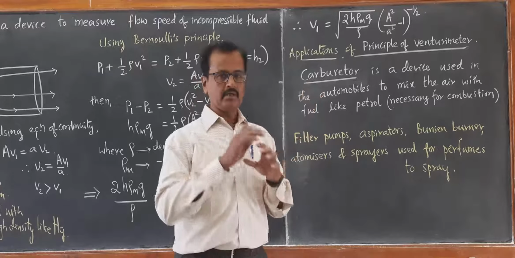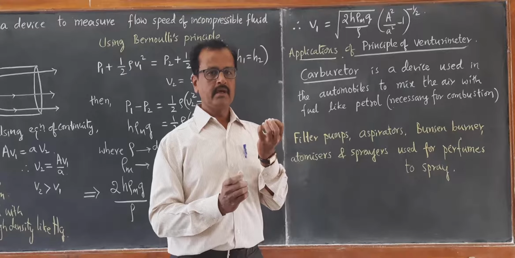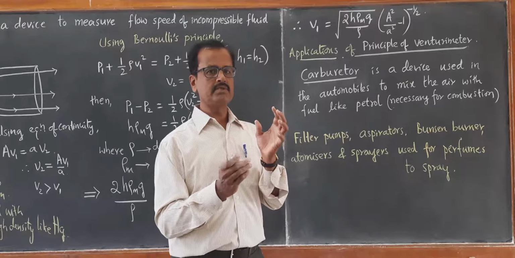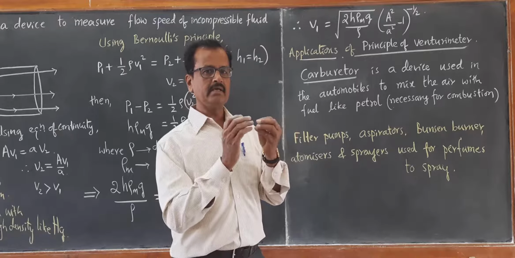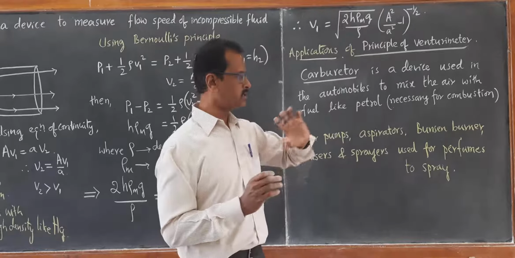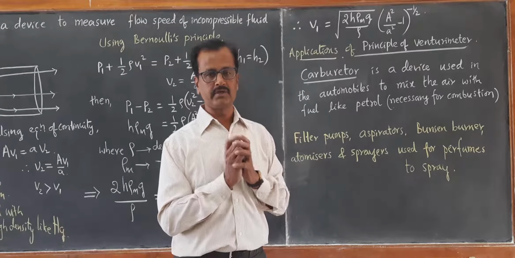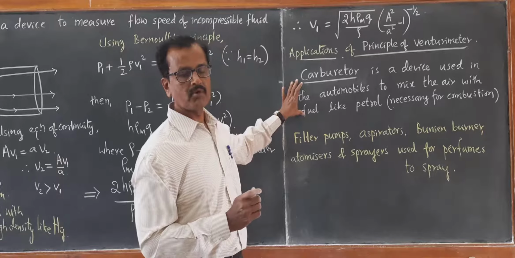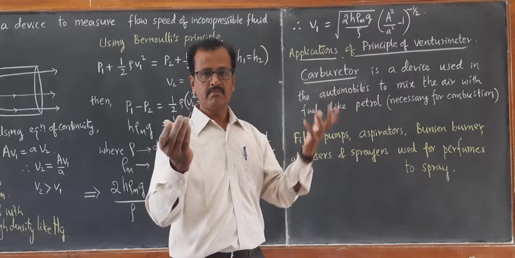So the carburetor has a venturimeter with a small constriction. When the air is sucked in, it causes a pressure difference which allows the petrol to rise, and this petrol with air is mixed in a proper ratio, and that mixture enters the engine where combustion takes place. Air is required for combustion. Without air, combustion doesn't take place. That is a very important device used in automobiles called a carburetor. So carburetor works on the principle of venturimeter, that is Bernoulli's principle.